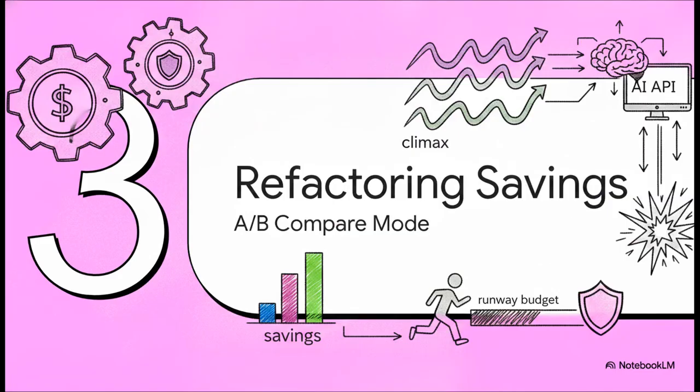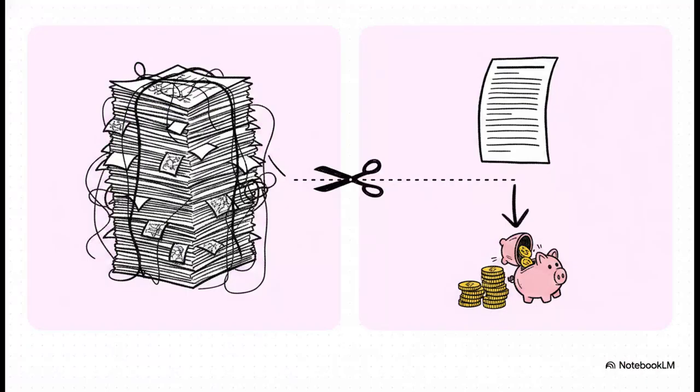Section 3. Refactoring for maximum savings. This is the climax of it all, really. It's where tools like Vantix shift from being just passive token calculators into active defense mechanisms for your budget using A/B compare mode. Imagine taking your primary prompt, the one bloated with massive system instructions and heavy testing payloads, and placing it right next to a newly optimized, refactored, and concise variant. By comparing them side by side, the engine dynamically calculates the exact token differential. But more importantly, it projects your actual monthly dollar savings based on your daily execution volume. It literally turns abstract token trimming into hard cash in your pocket.